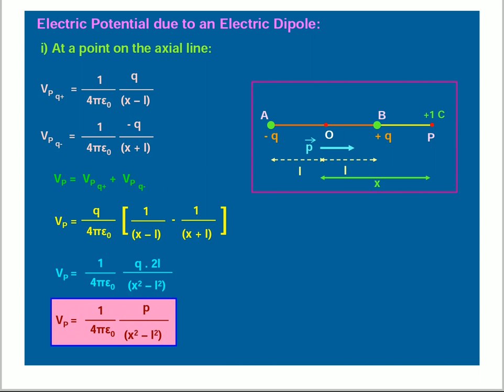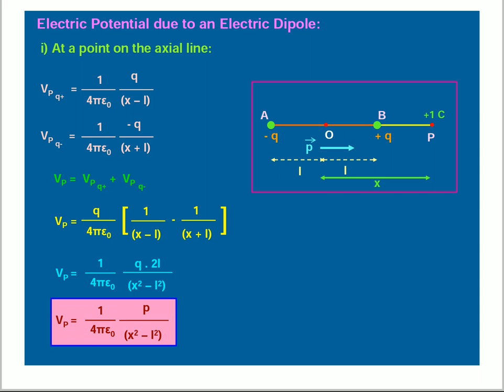According to the diagram, the distance between the negative charge and the positive charge, minus Q and plus Q, is 2L. From the midpoint to the negative charge and to the positive charge is L.